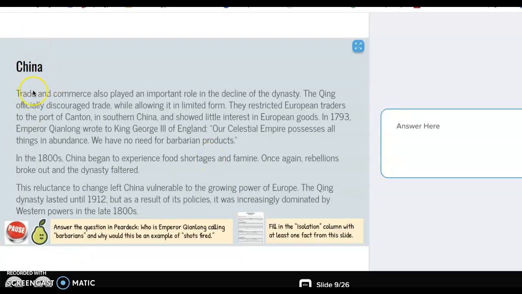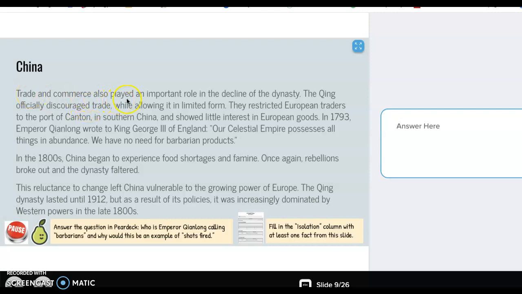Here's our last slide on China. I know that I'm going to be answering in the Pear Deck, who is Emperor Qianlong calling, quote, barbarians, and why would this be an example of, quote, shots fired? Let's go ahead and read.